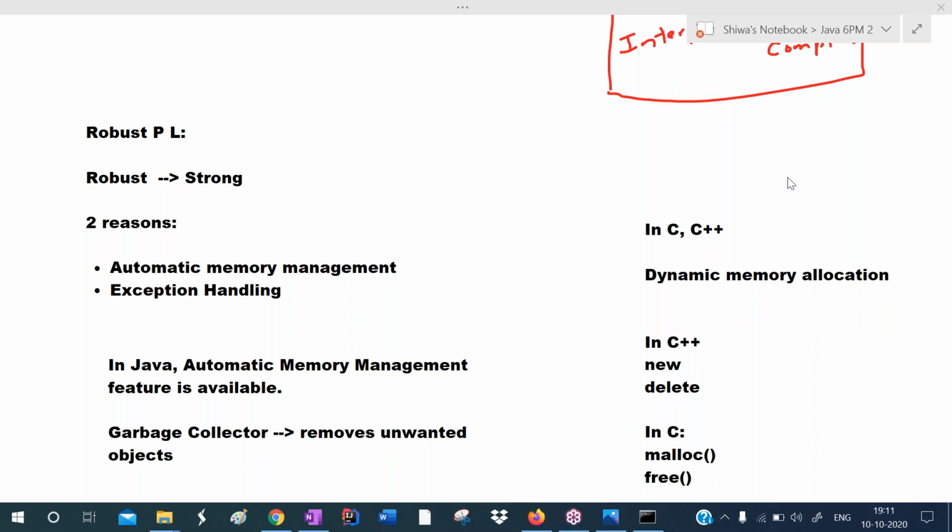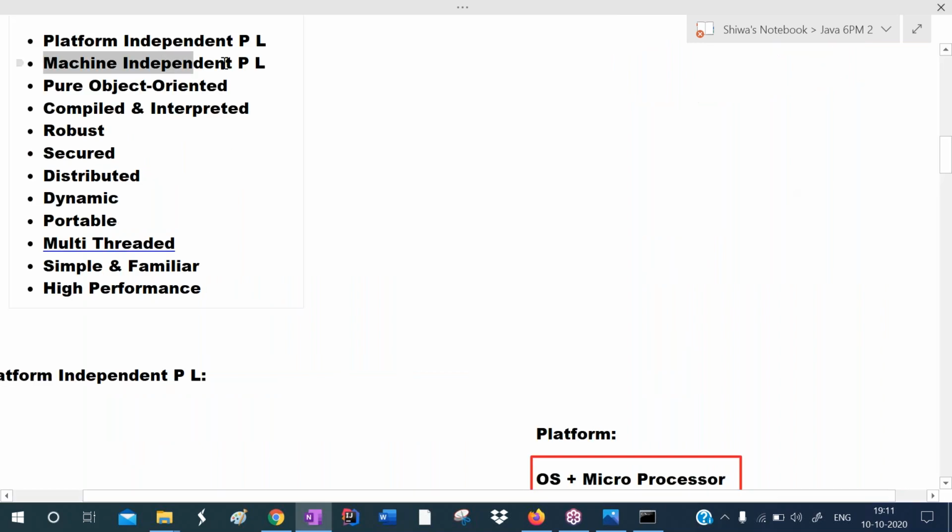In today's session, we discussed very clearly platform independency, machine independency, pure object oriented, compiled and interpreted, and robust. I'm giving the overview. Platform independency means a Java application can run on any operating system and on any microprocessor. Machine independency means we can run a Java application on many machines. Please be in note mode.